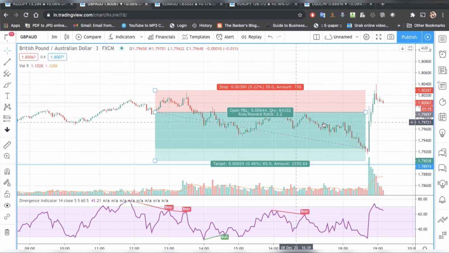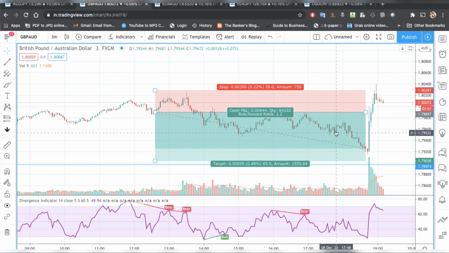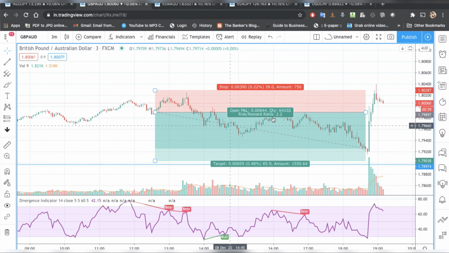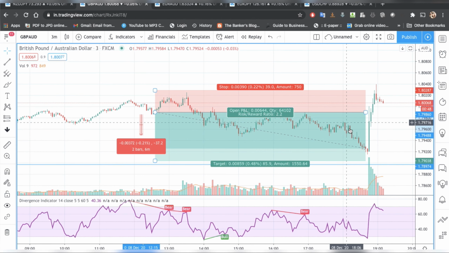And finally, post 4 o'clock, it went on and finally ended up taking around approximately 85 pips. I took it out somewhere around 37 pips, because it was hanging around and I was more in a green zone.